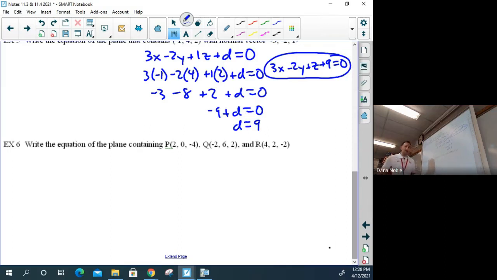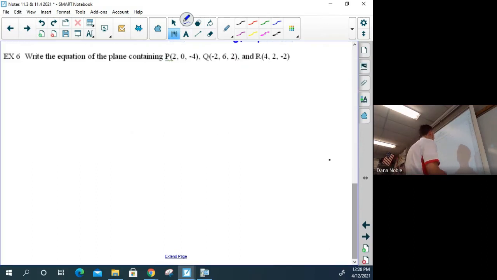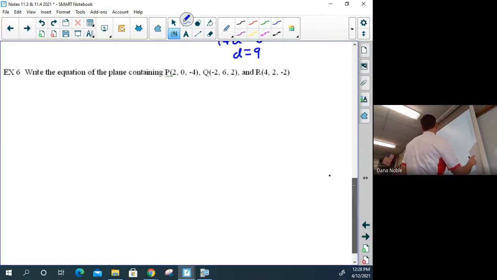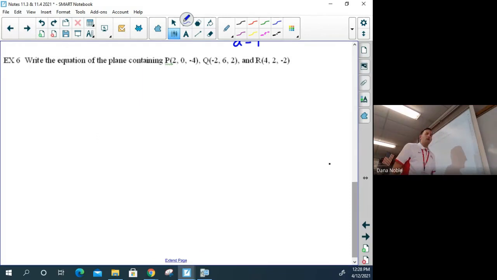Same question, different presentation. Here what they're doing is they are giving us 3 points. Well, we can't do anything with this straight away because in order to do that, we need vectors. So before we can even do anything, we have to make these points turn into vectors. So what we're going to do is we are going to name them P, Q, and R. Sometimes we might name them A, B, and C, but since they're already given to us as P, Q, R, that's what we're going to do.